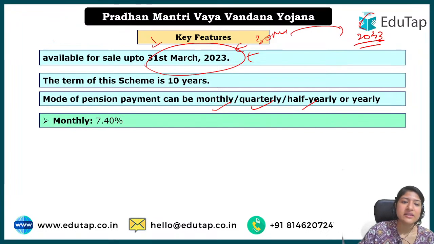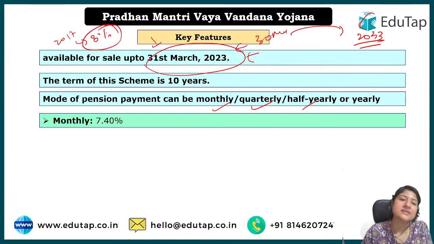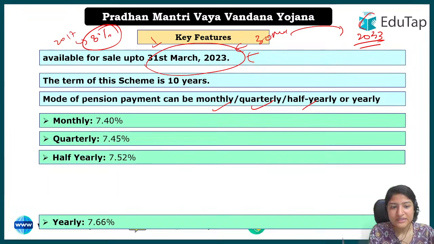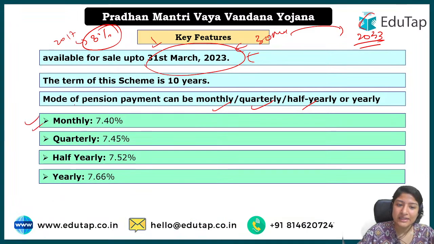When initially the scheme was launched in 2017, the government declared 8% on the loan. Now the percentage that you're going to get, if you apply for the monthly pension payment mode, is 7.40% as an interest.